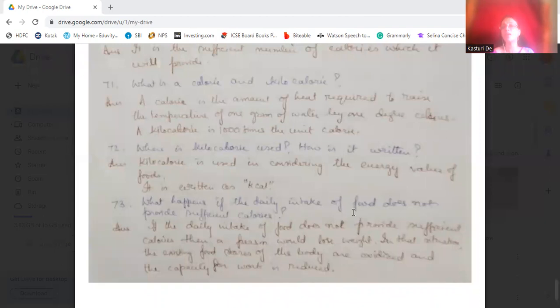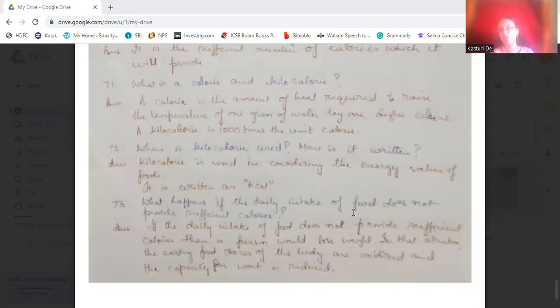Now, where is kilocalorie used and how is it written? Kilocalorie is used in considering the energy value of the foods. When we are considering the energy value of the foods, that is, this much energy the carbohydrate is giving, this much energy, that means 1,000 kilocalories, like that. So we write kilocalories in expressing the energy value of the food, and it is written as kcal. Okay? All in small letters.